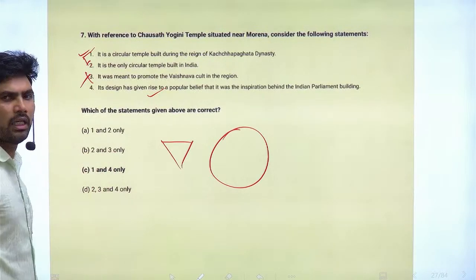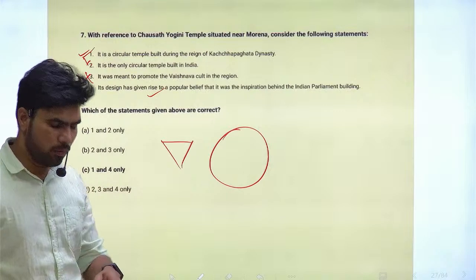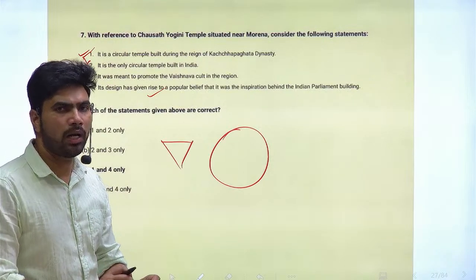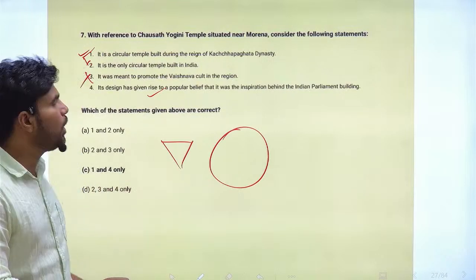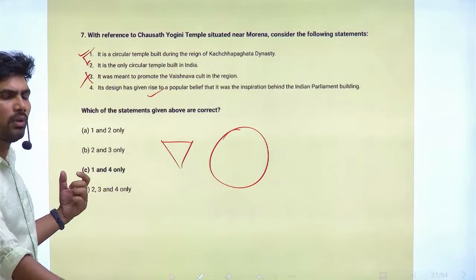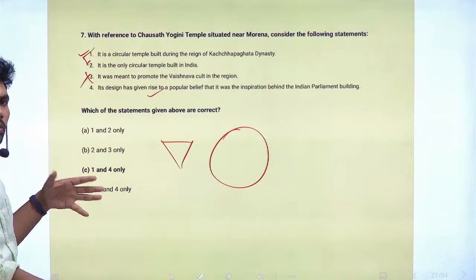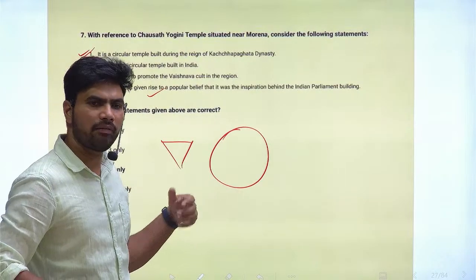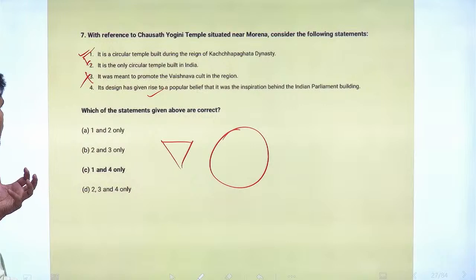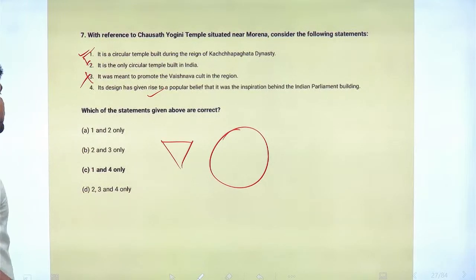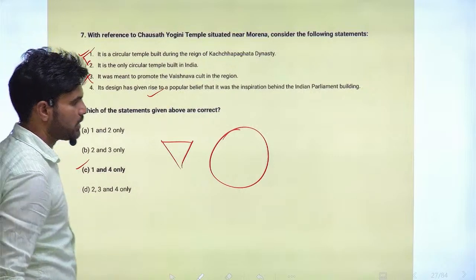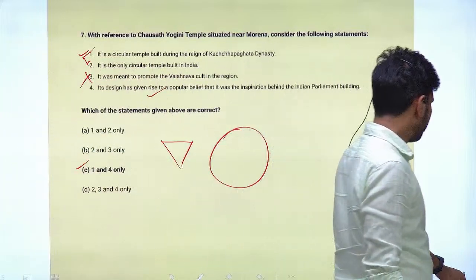At that time there was discussion going on about the building of a new parliament building, and many news items came about the existing parliament building also. In that context, the question has been asked. See how current affairs and current events have been clubbed with history. So correct option is option C. Statements 1 and 4 are correct.